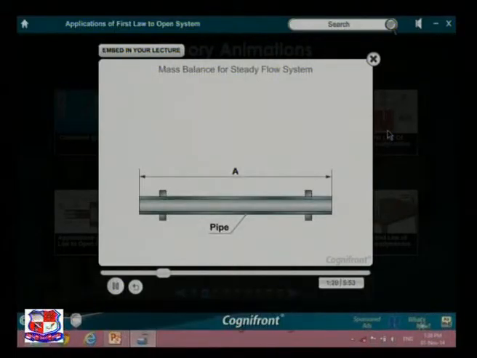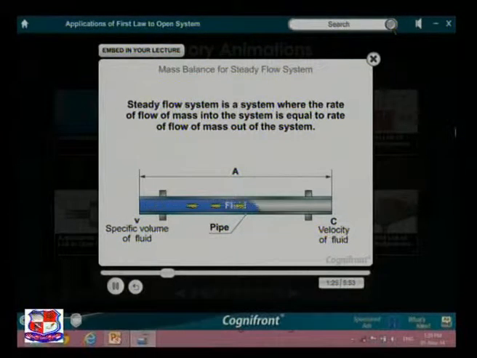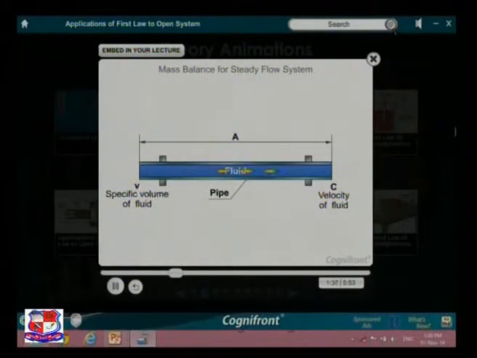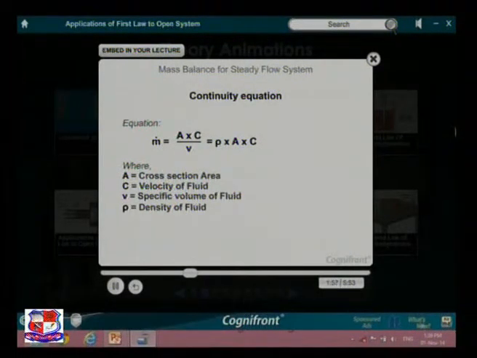Mass balance for steady flow system. A steady flow system is a system where the rate of flow of mass into the system is equal to the rate of flow of mass out of the system. Consider the flow of fluid through a pipe of cross-sectional area A, specific volume v, at a velocity c. Then we get this equation, which is called the continuity equation.